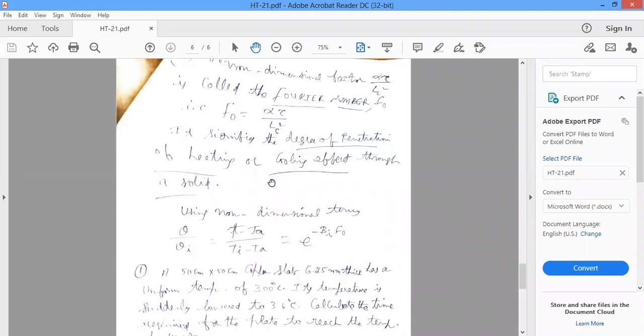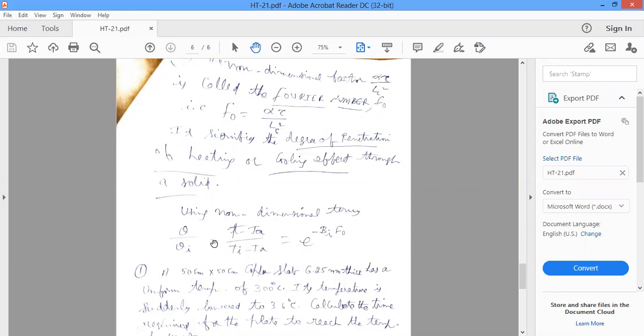Now, using the non-dimensional terms, that is Biot number and Fourier number, the temperature distribution equation, T minus T infinity by Ti minus T infinity, is equal to e to the power minus hA tau by rho Vc. But hA tau by rho Vc can be written as a product of Biot number and Fourier number.